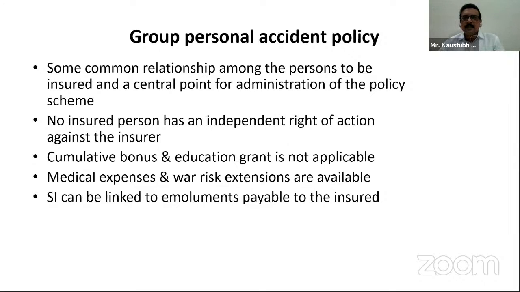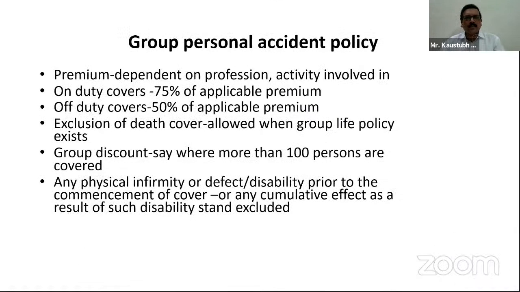For example, in a factory the general manager may have a salary of say 1 lakh, whereas the supervisor may have a salary of 50,000. So according to their earning emoluments the sum insured can be fixed, and this can vary according to their grade. So these are the features of group personal accident policy.